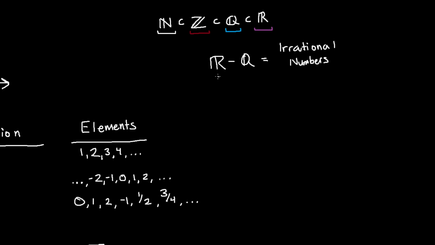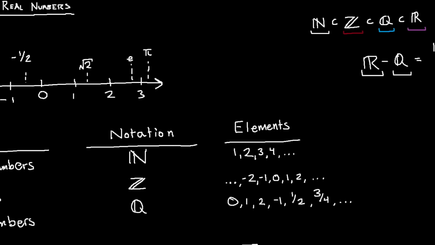So there's a set difference, right? Basically this says take every element in the real numbers and remove all elements that are in the set of rational numbers, and you're left with just the irrational numbers. So that's what a set difference is. We'll be using that a little bit, but that's if you really want to do that.